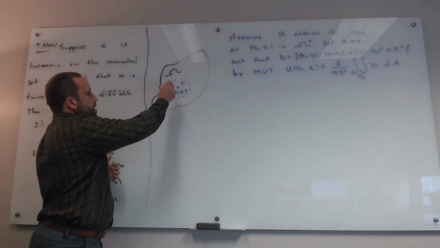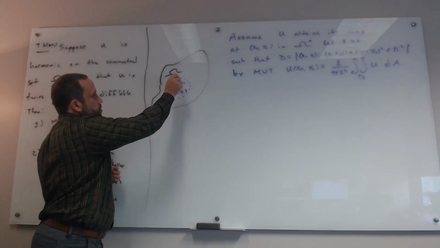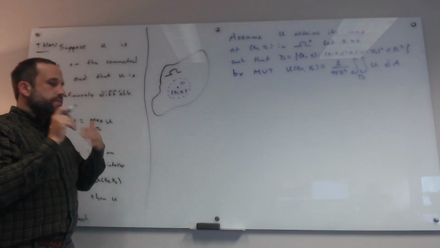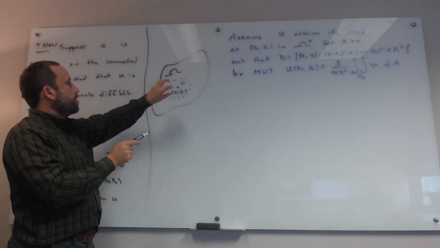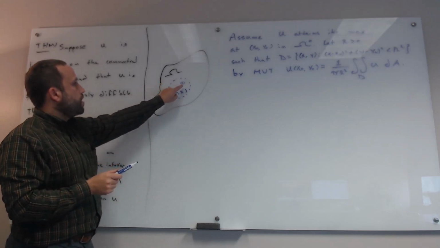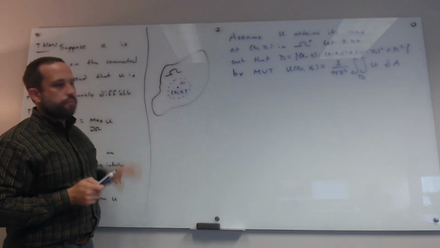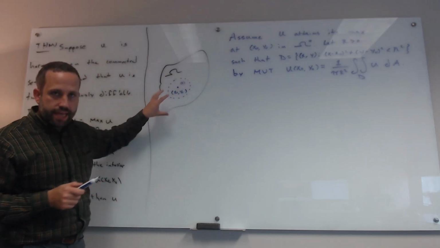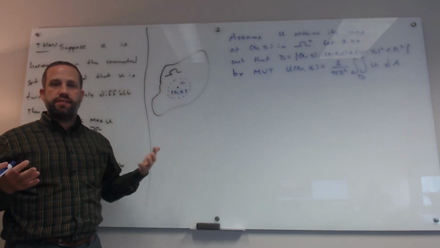The integral of U on the portion that doesn't include this little ball, U is less than or equal to 17. There's no part where it's greater than 17. So if you have a part that's less than 17, but the biggest it can get at any other point in the ball is 17, the overall average value has to be less than 17.